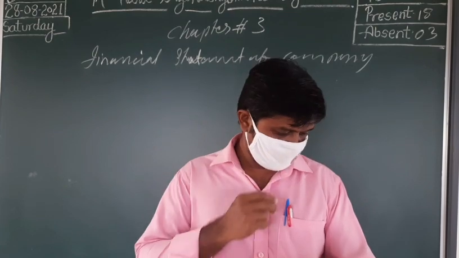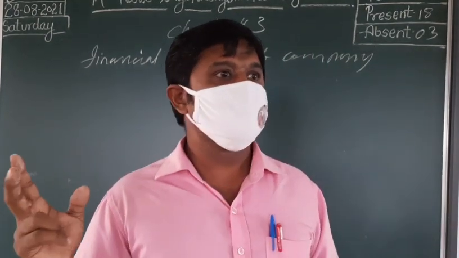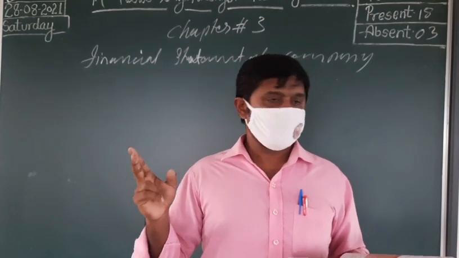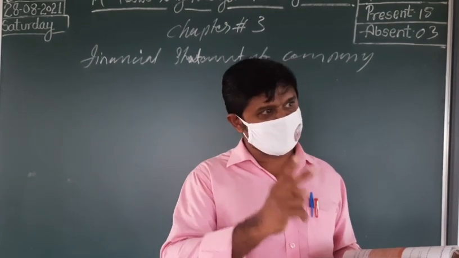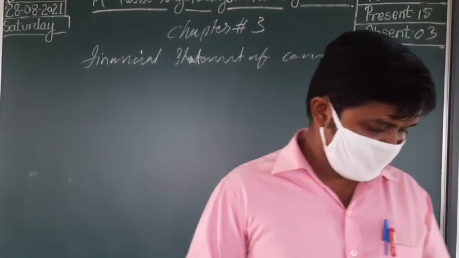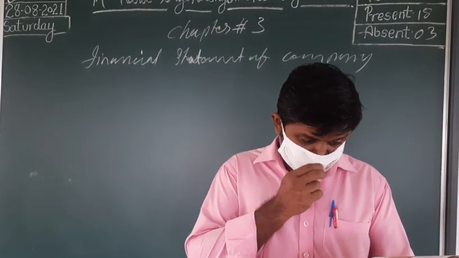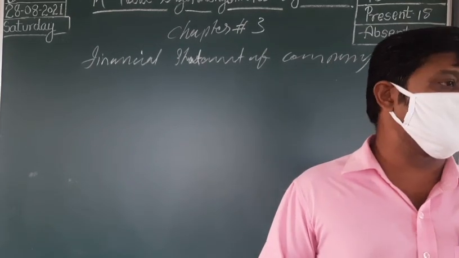Next is the asset side. On the asset side we had already seen what an asset is and how we say fixed asset or current asset. In the first class itself I said that. So here in fixed assets, one is tangible asset and another is intangible asset.